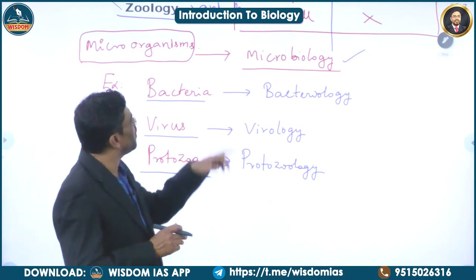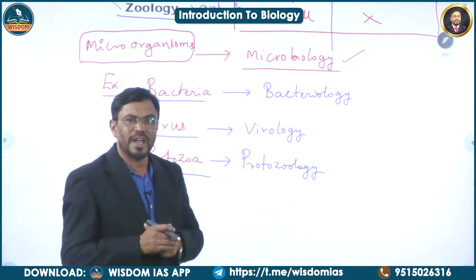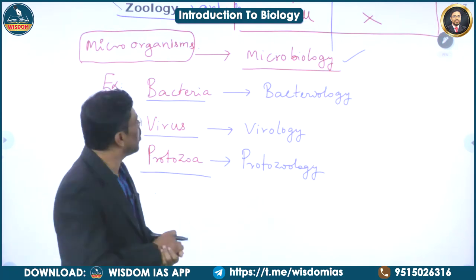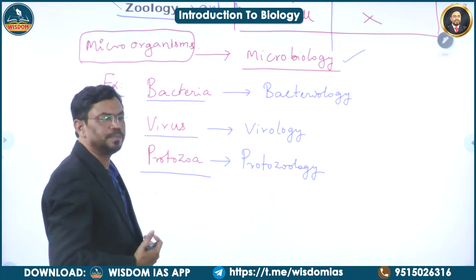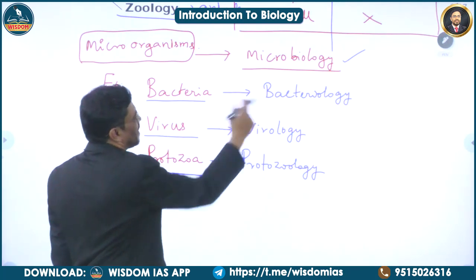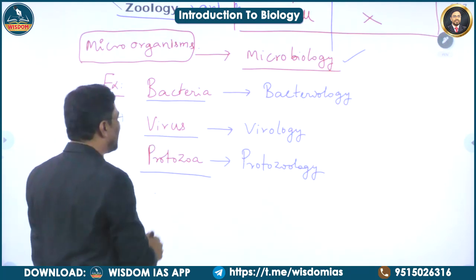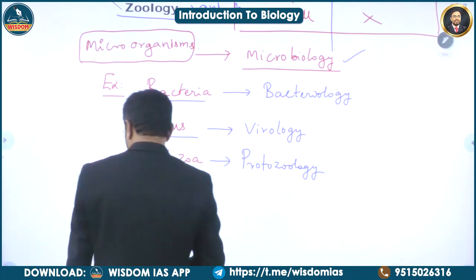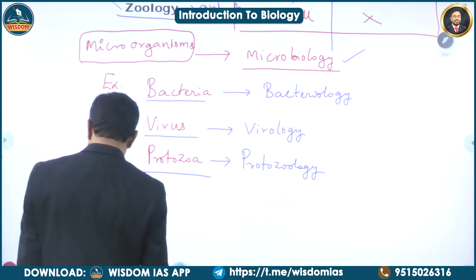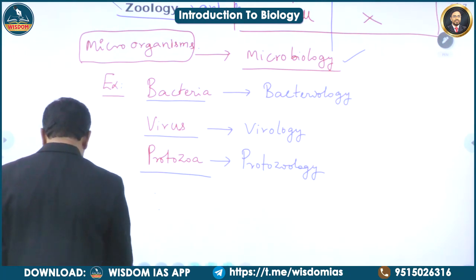And the study of these microorganisms is called microbiology. Examples of these microorganisms are bacteria, virus, and protozoa. The study of bacteria is called bacteriology. The study of viruses is called virology. The study of protozoa is called protozoology.